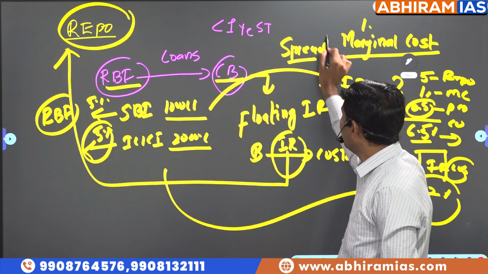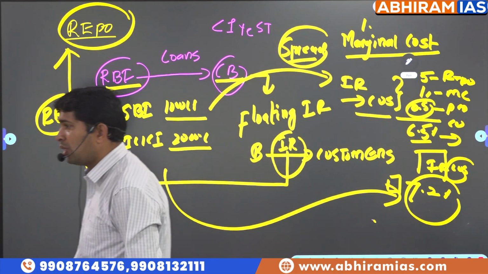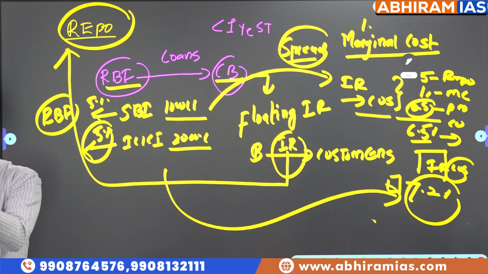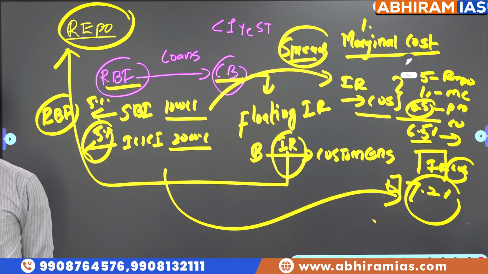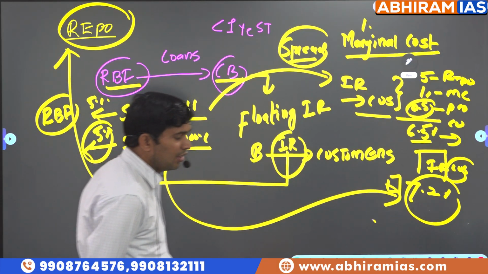Let me repeat, very easy. Repo rate is the rate at which RBI provides loans to commercial banks. And each commercial bank will provide an interest rate to the customers. While giving loans, the commercial banks are saying we'll follow a floating rate of interest. So what is the meaning of floating rate of interest?